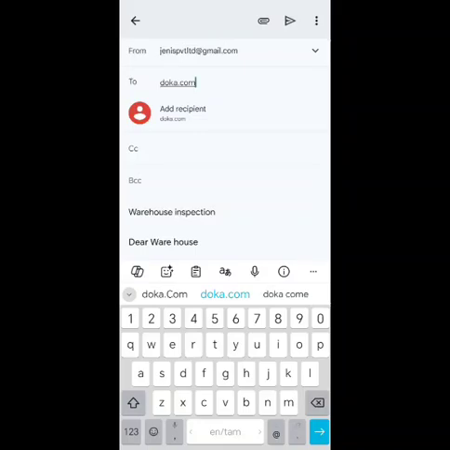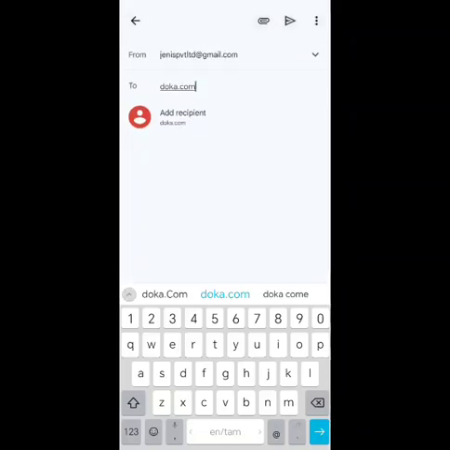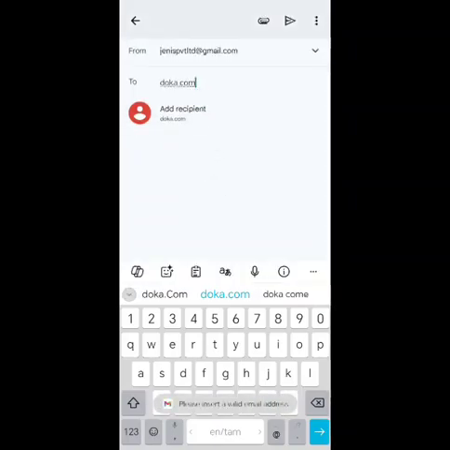If you don't want any copy, you can maintain a single To field. In a letter, how can we write this? From means the sender, to means the receiver. The same format you are going to apply in this email option also. So from Jenny's Private Limited to the receiver Doka Private Limited. For what purpose am I going to visit this warehouse?